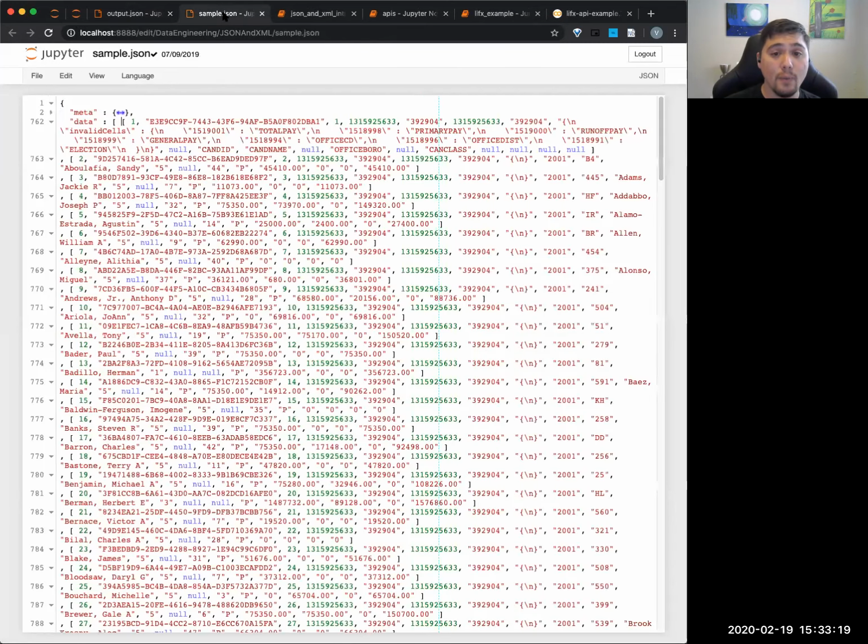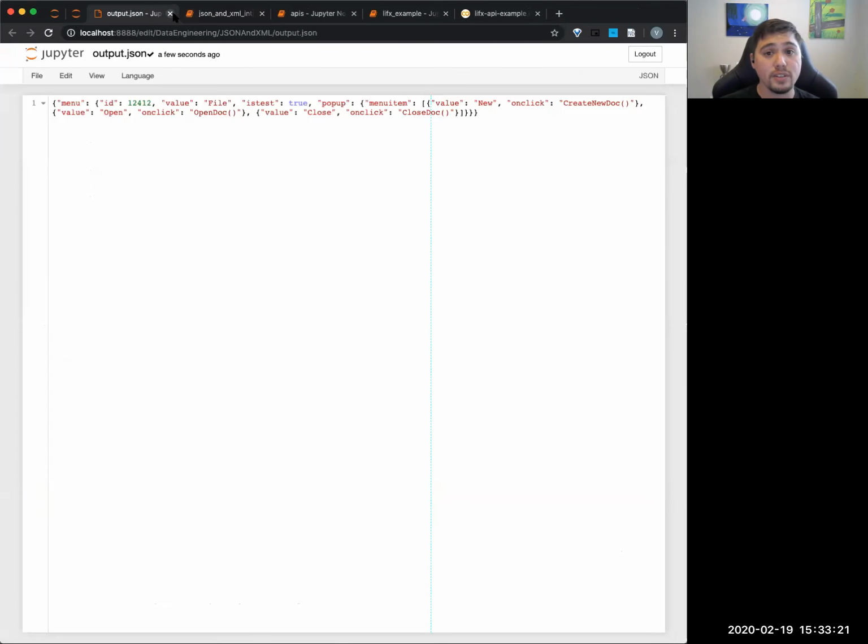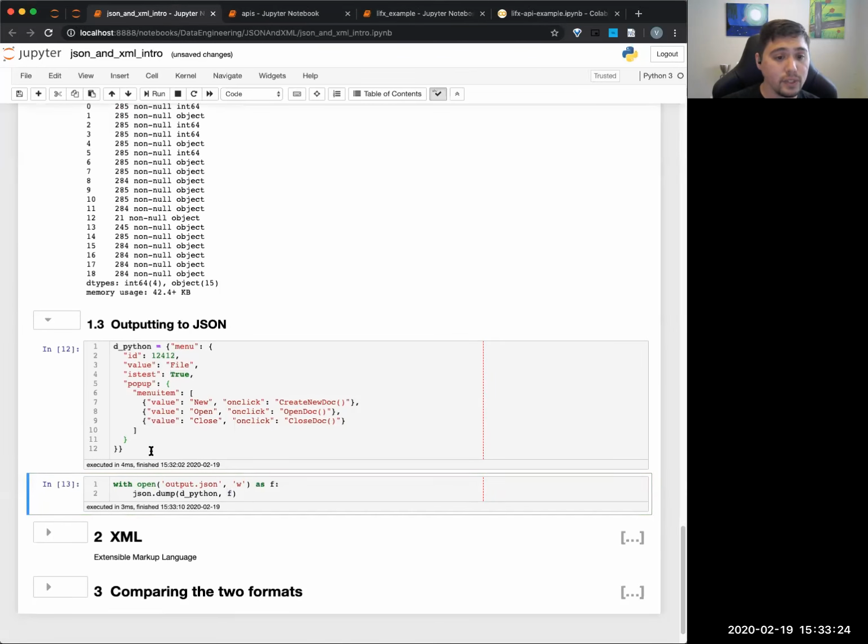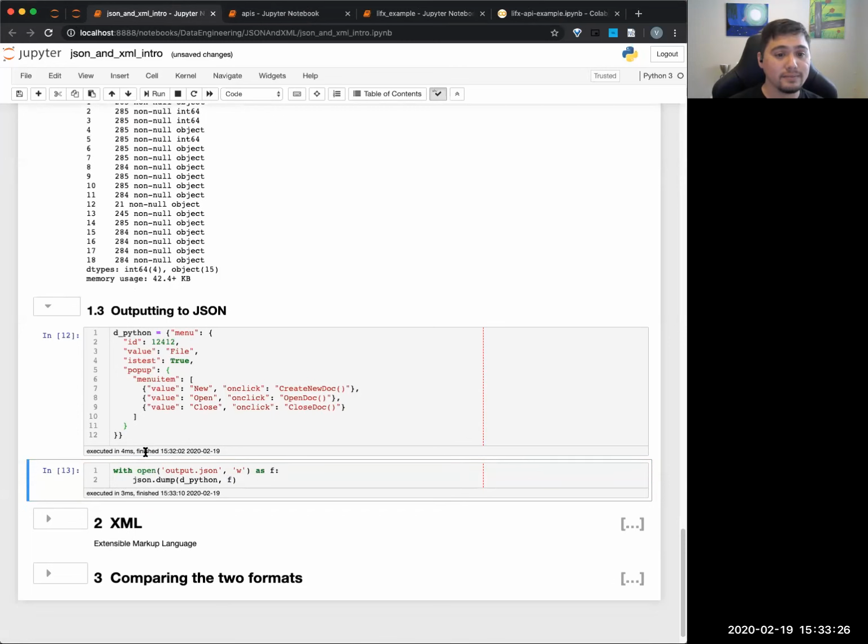Okay. So this is really useful when you want to send information over to someone who only reads JSON. Any questions about anything I talked about?